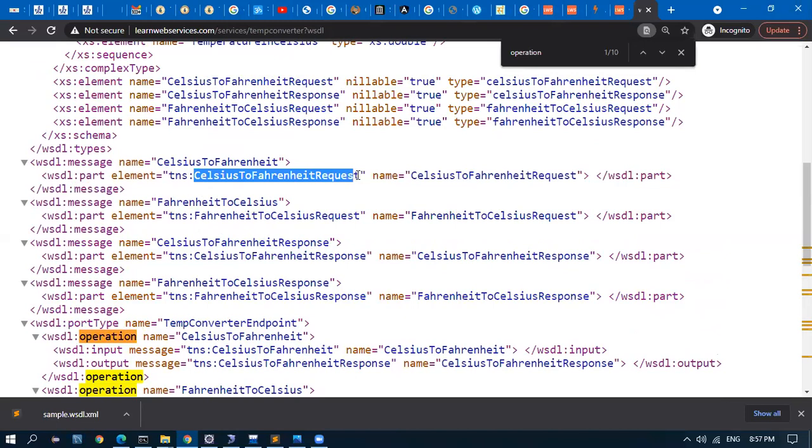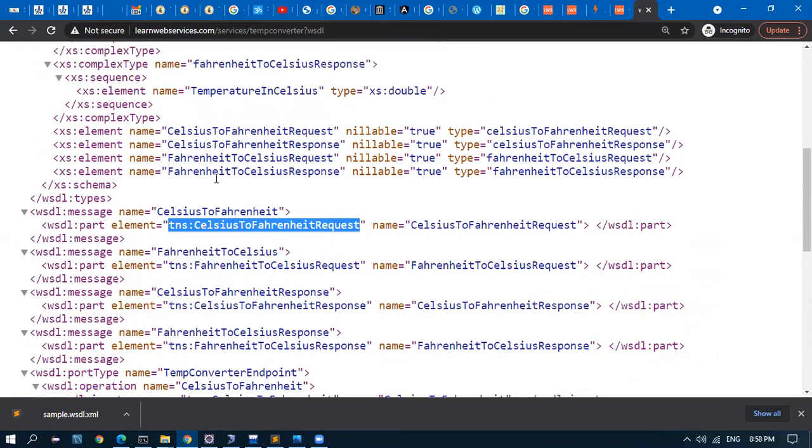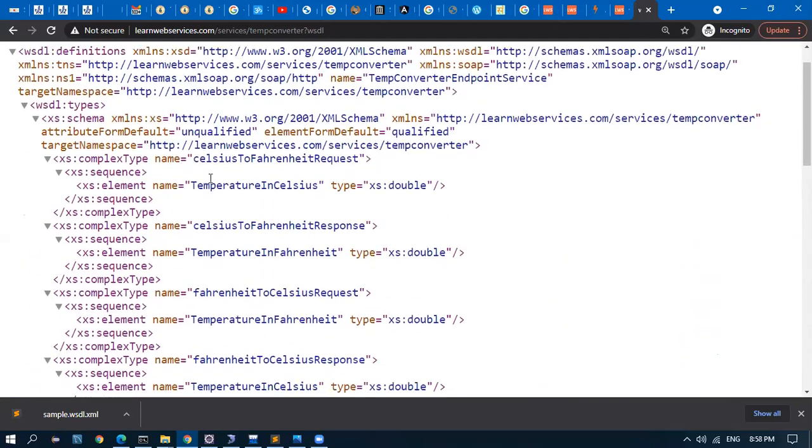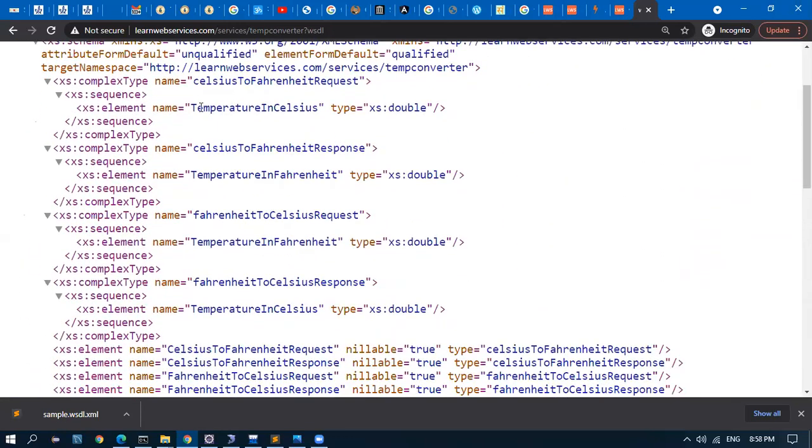99% of the time the inputs will be the same. They will add request at the end. These are the standards. So if you know one WSDL, it is very easy for you to work with anything. And what is there in the request? If you go here, what we have to send is the temperature in Celsius as a double. What will be there in the response? A temperature in Fahrenheit parameter as a double.